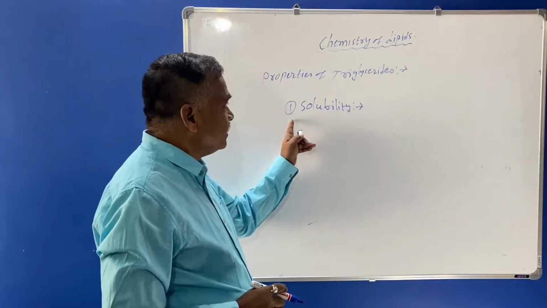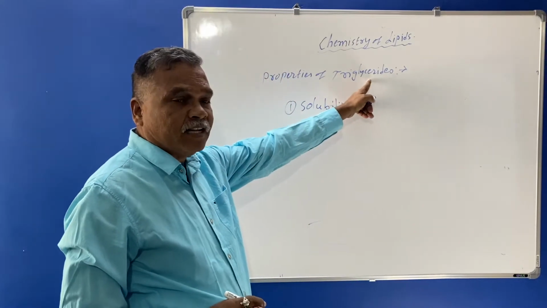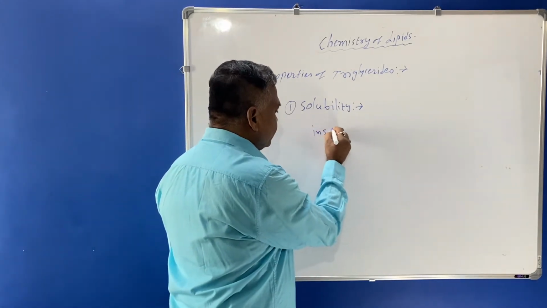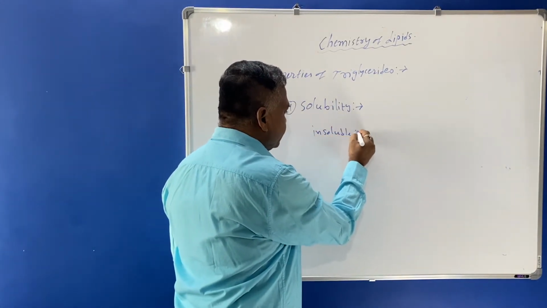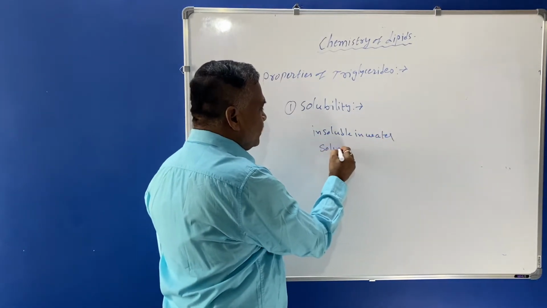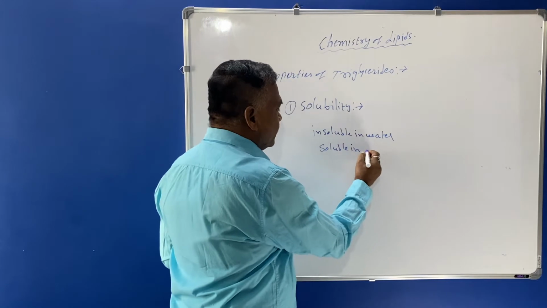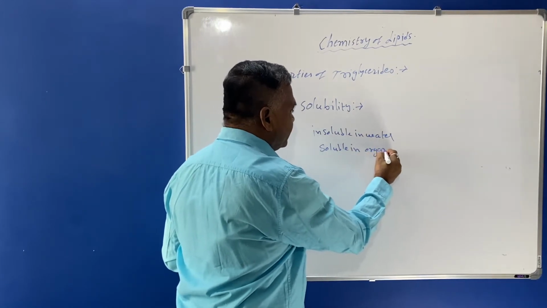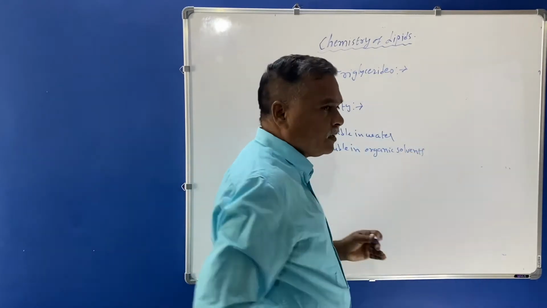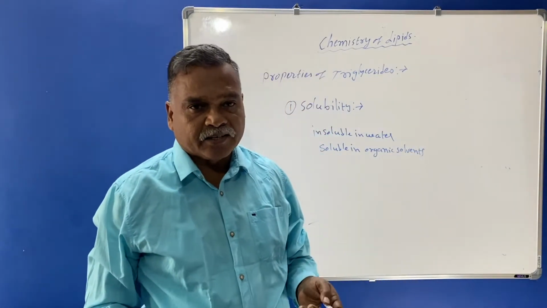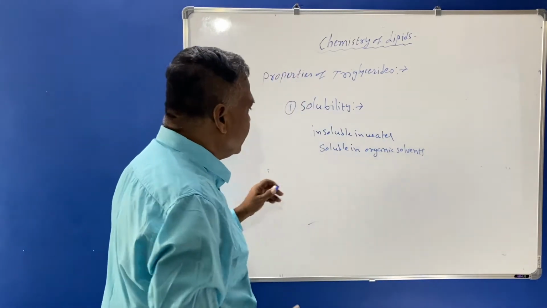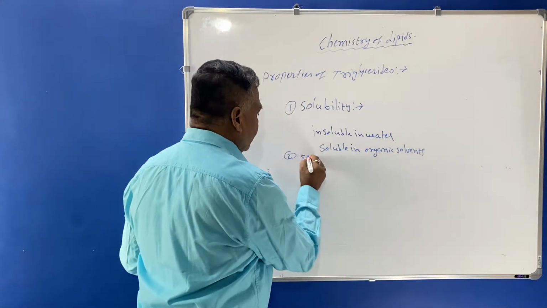So this triglyceride is also insoluble in water and soluble in organic solvent. Just now I told you the organic solvents: chloroform, ether and benzene.